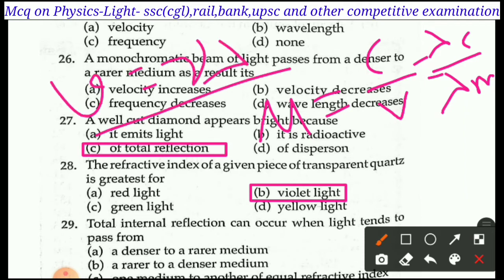So c is equal to nu lambda c, v is equal to nu lambda m, because nu is constant when light passes from one medium to another medium. So nu gets cancelled, lambda c by lambda m is the mu. Now we know that violet light has a very small wavelength, so the refractive index of violet light will be greatest. So option B is the right answer.